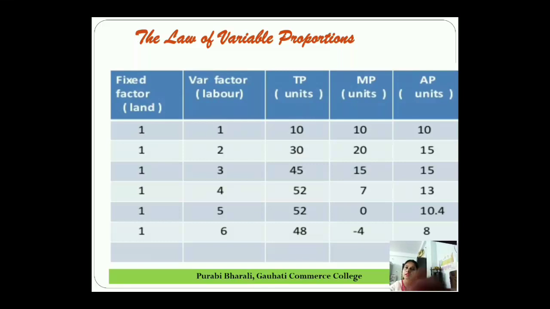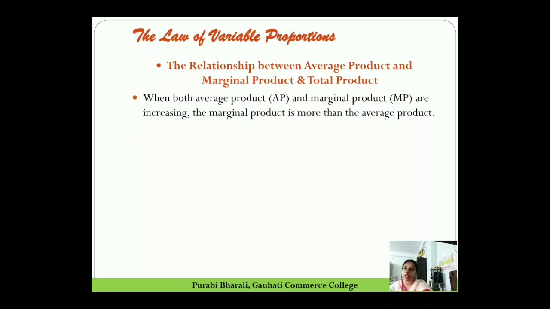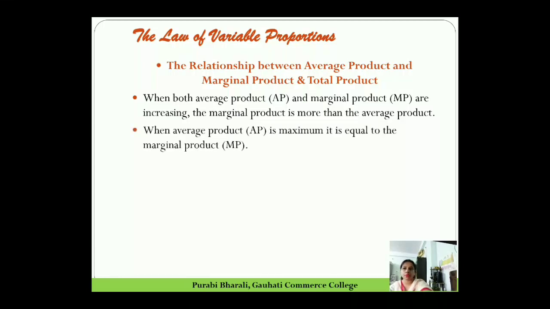So these are the relationships between average product, marginal product and total product. What is that? When both average product and marginal product are increasing, the marginal product is more than the average product. Number 2, when average product is maximum, it is equal to the marginal product.